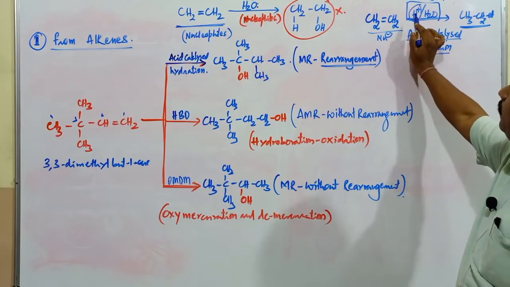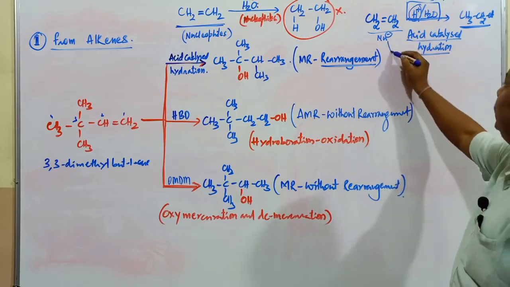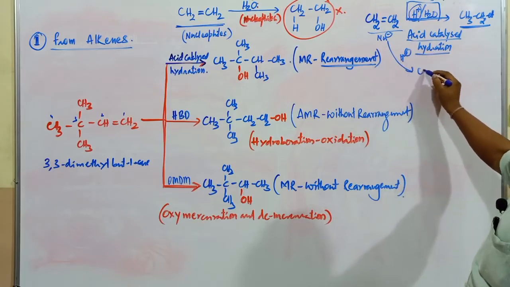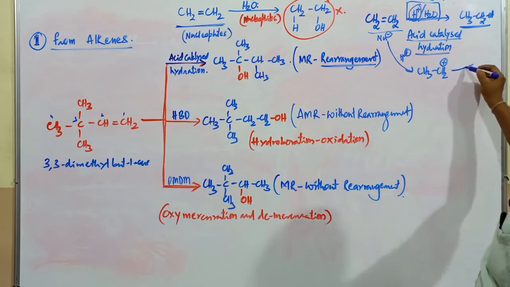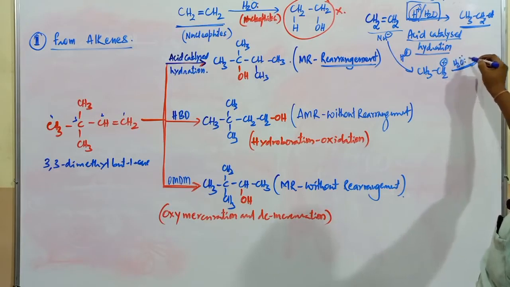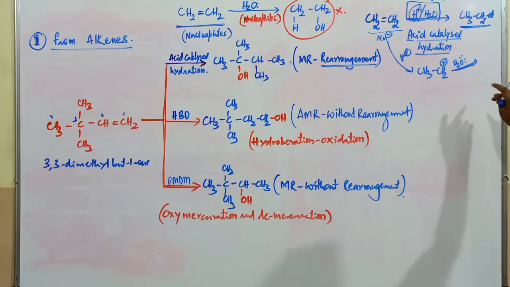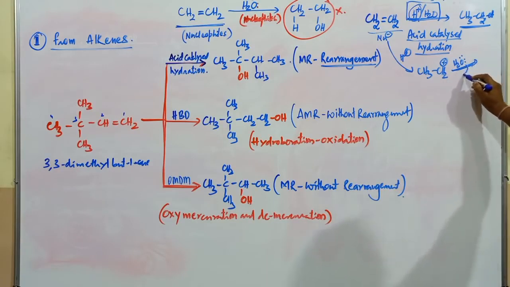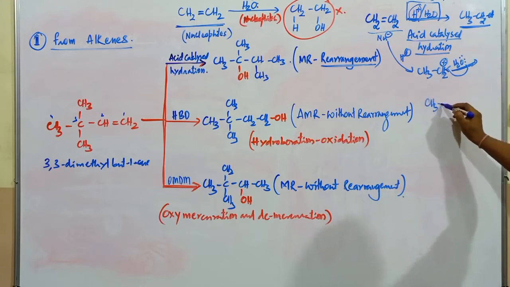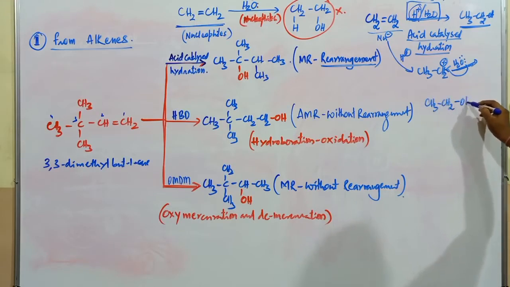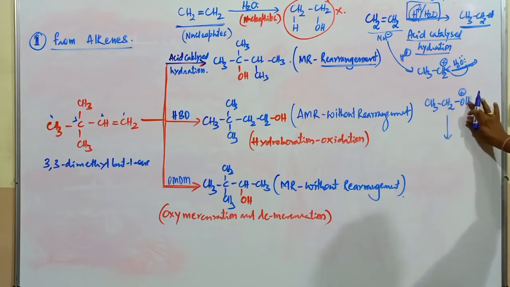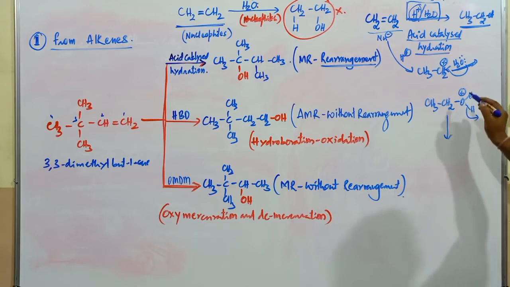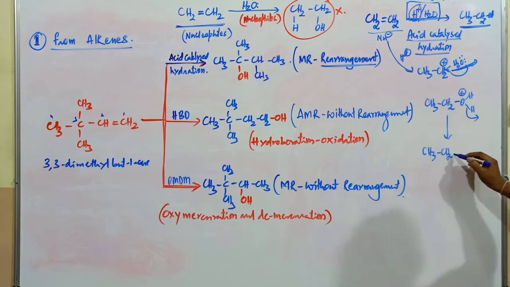Attack of an electrophile takes place easily on this molecule. When H+ attacks, it is first converted into the respective carbocation, CH3CH2+. Further, the nucleophile H2O easily attacks the carbocation. When the nucleophile attacks, we get CH3CH2OH2+, with oxygen carrying a positive charge. Further, loss of a proton takes place, and the product is CH3CH2OH.